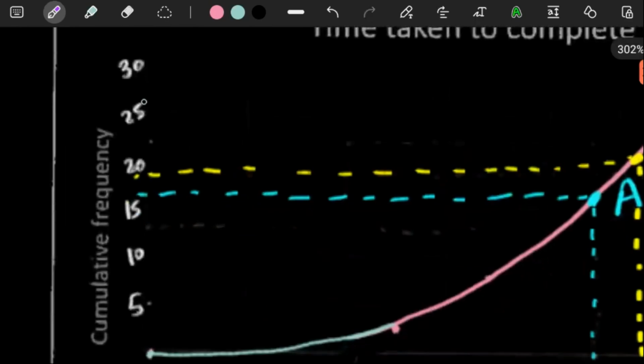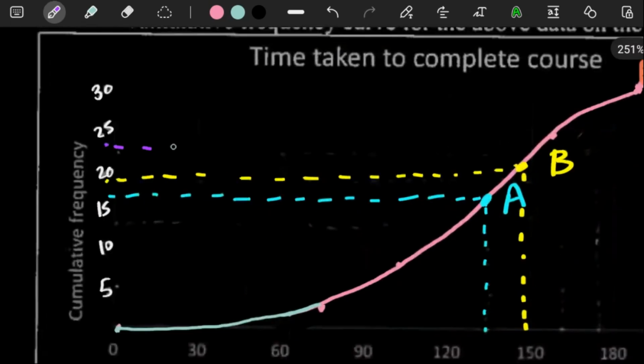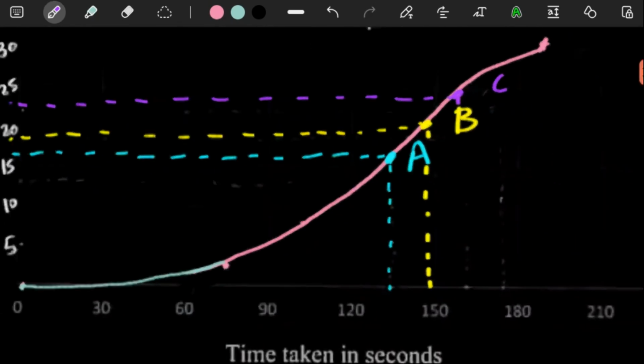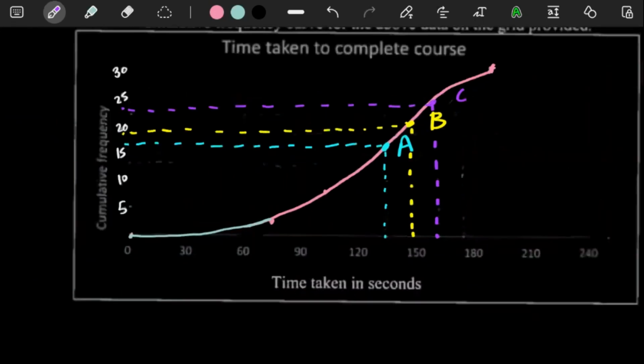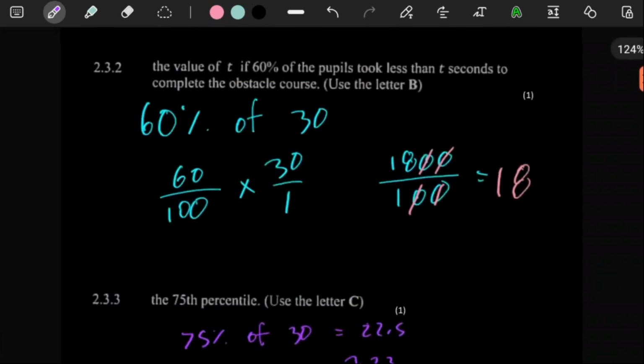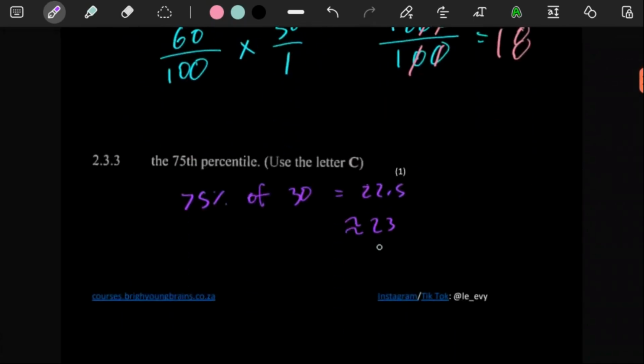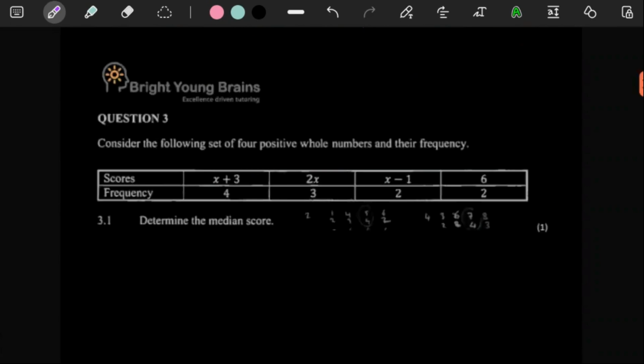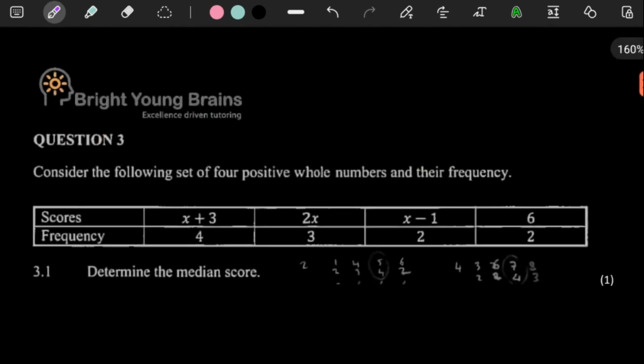So 23 would fall just below there. Somewhere over there is where 23 would be, right? So this here, you can just trace it to your graph, and then you can make a point over there. This is where C would be. Then you can just draw dotted lines going down as well. So yeah, those were the easiest 3 marks, clearly. But anyways, the reason we chose 23 as an approximation here is because, remember, we're dealing with people, so you can't have half a person, or can you? Anyways, let's do question 3.